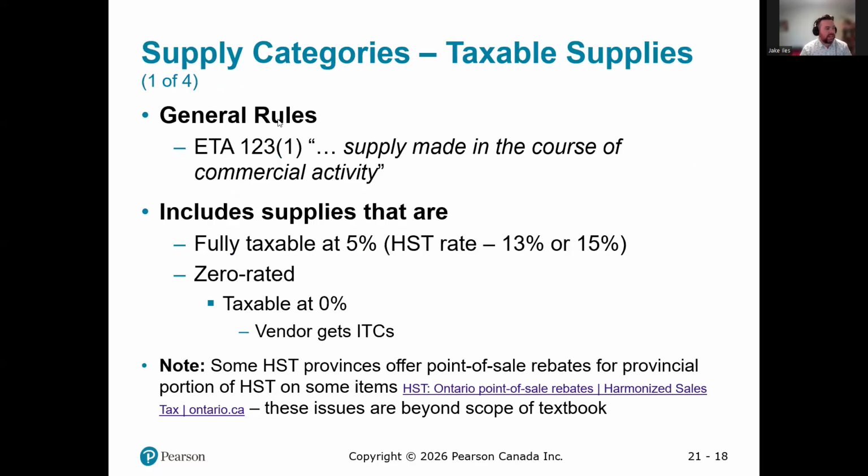The general rules say a supply made in the course of commercial activity. This includes supplies that are fully taxable at 5%. So 5% is the federal rate for sales tax. If the province uses a harmonized sales tax rate, it will be 13% for Ontario, and 15% for the other provinces on the East Coast. So if something's fully taxable, you apply the full sales tax rate.